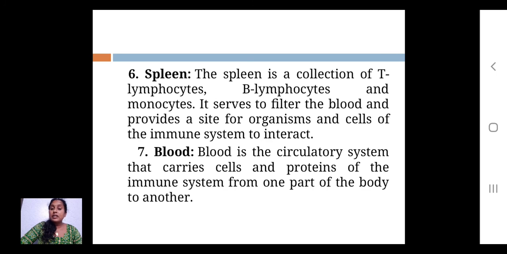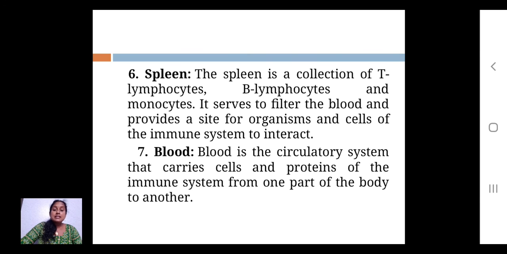We said filtration also takes place in the liver. Other than that, the spleen is helpful to filter the blood and provides a site for organisms or the cells of the immune system to interact. Why do they have to interact? Because they have to interact with other components that support the production of the immune response.